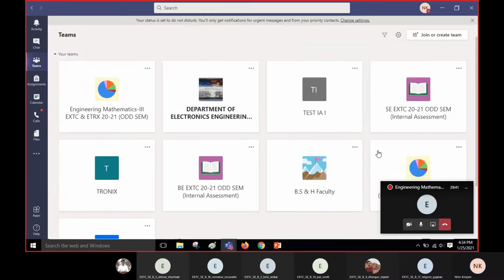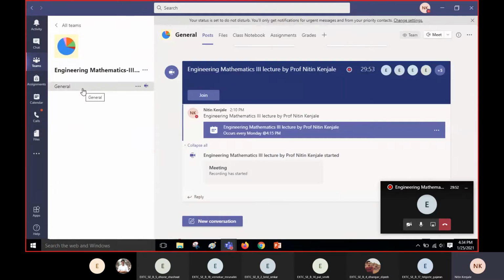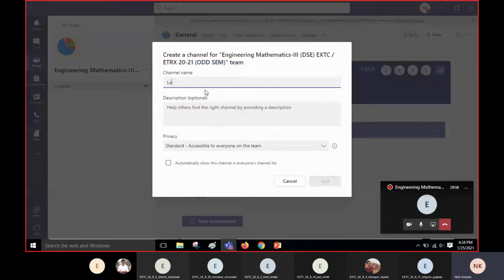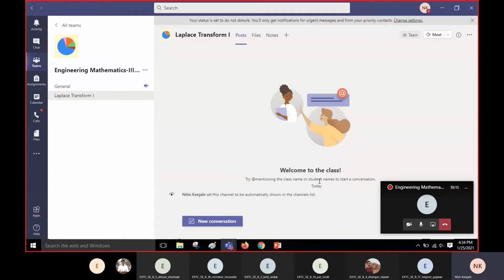Similarly, in your team as well, you can see that this is your team: Engineering Mathematics 3, DSE, EXTC and ETRX. So there is only one channel right now, general. I'm going to create one more channel called Laplace transform, because I'm going to start with this module. So now this Laplace transform 1 channel has been added in your team, in your side team as well. Okay, well, this was about team.